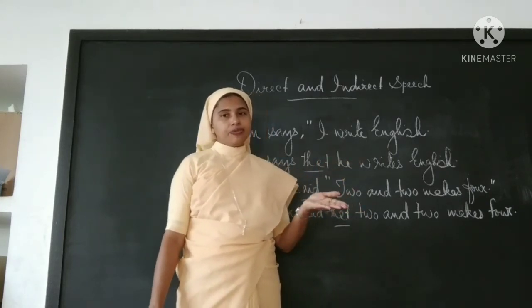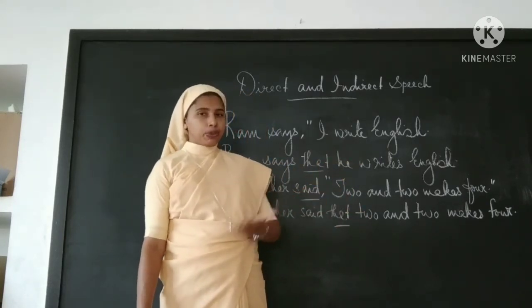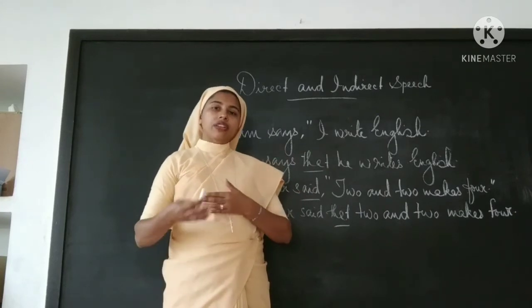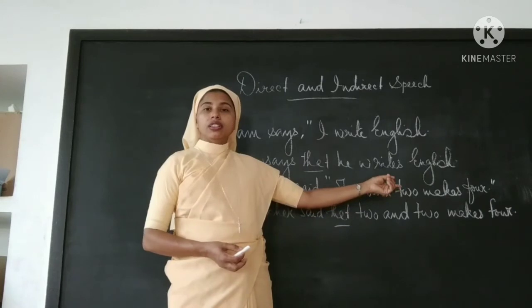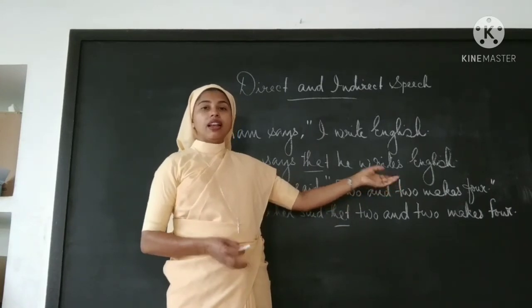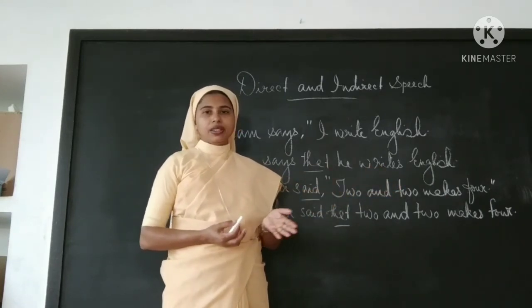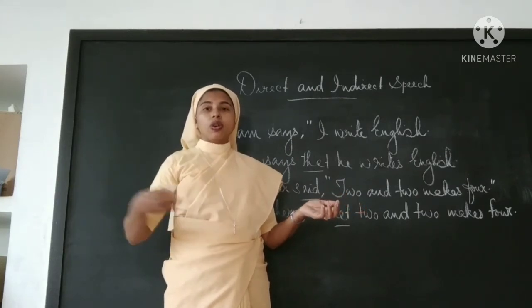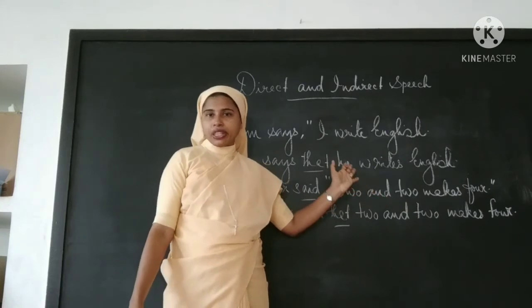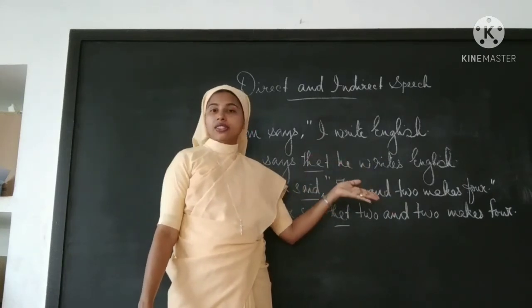What is the reason? Even if it is reported in the future or said in the past, there is no change for mathematical calculations, isn't it? 2 and 2 makes 4. If it is told in the past or in the future, there is no change. This will remain exactly the same.